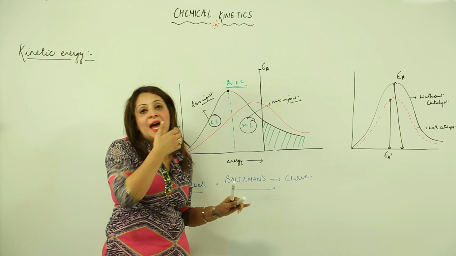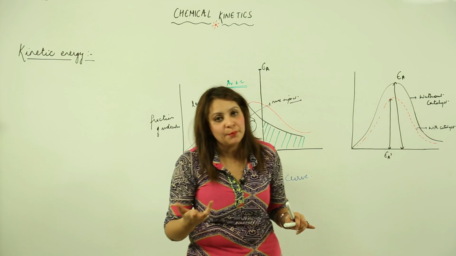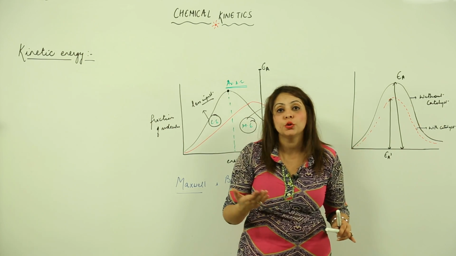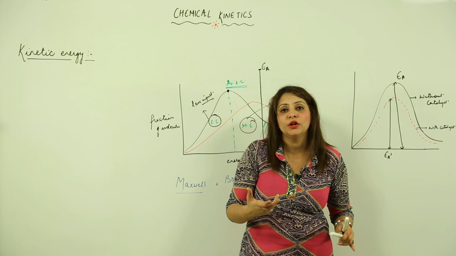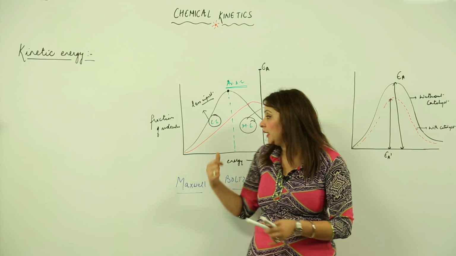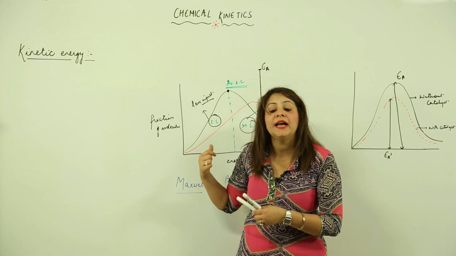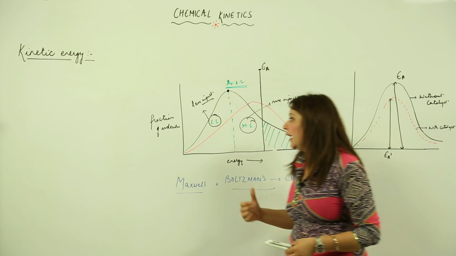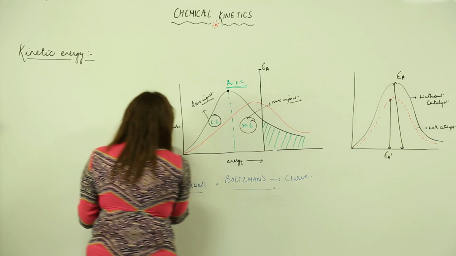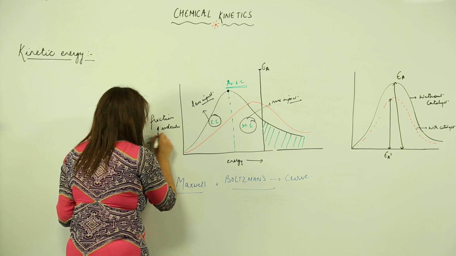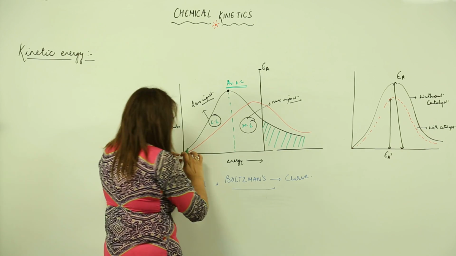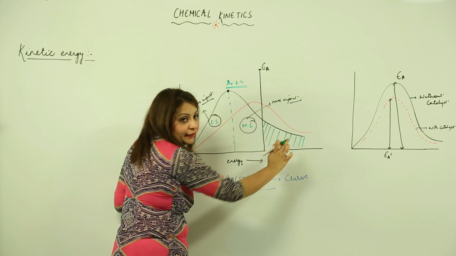Now, as you all know, when we increase temperature, the rate of reaction also increases. So what happens on increasing the temperature? We are going to see with this graph how Boltzmann and Maxwell explained it. They said that when we increase the temperature, then this is the graph which I have shown with the red line, right?